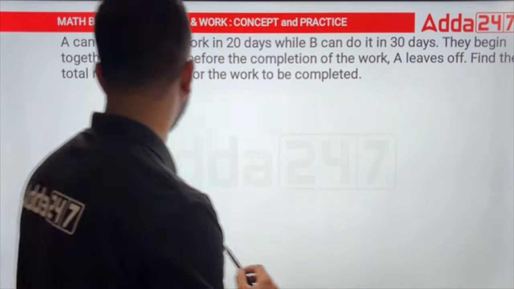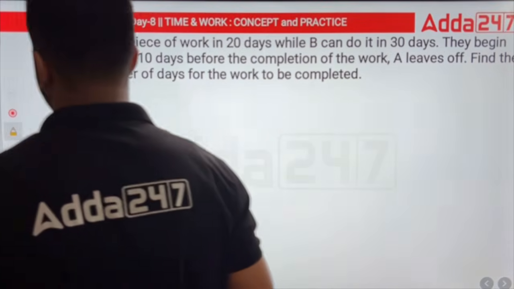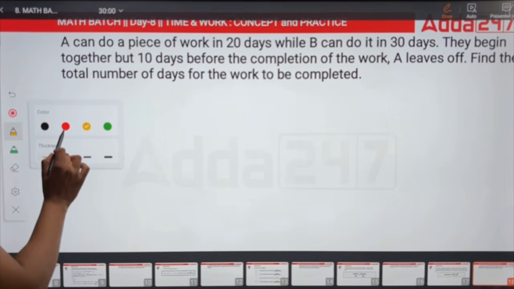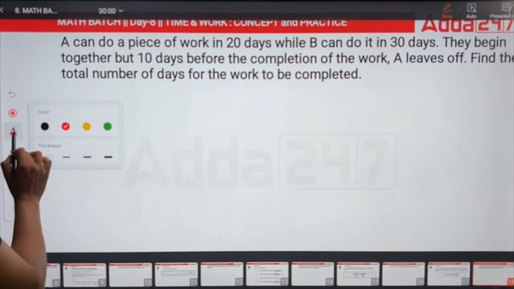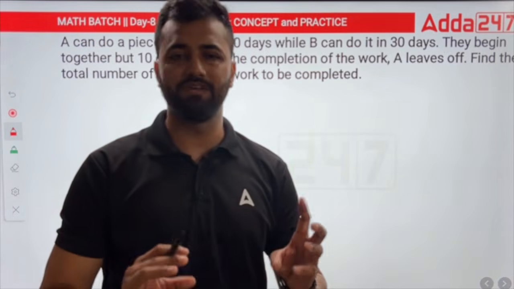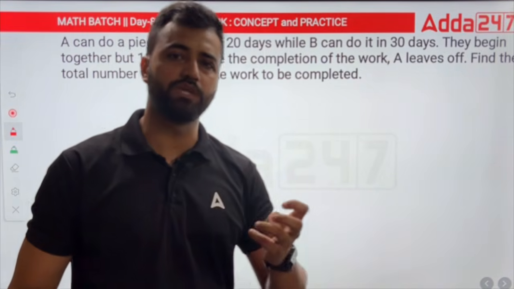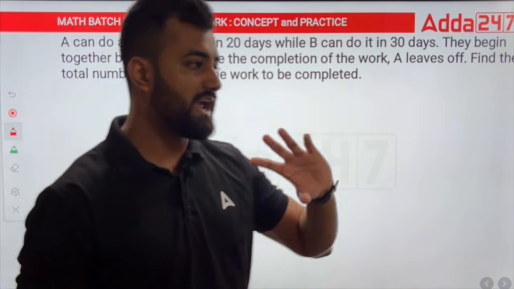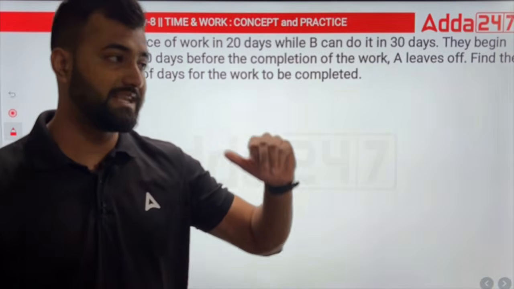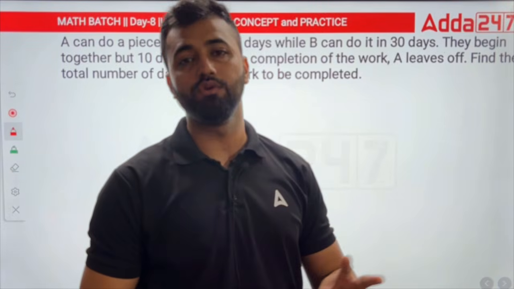See here, my friends, as the name says, note down in your copy, betrayal concept. As the name says, betrayal, that means we are going to betray someone. How do we betray? Suppose you and I started working together, but towards the end of our work, I left, and now you have to work alone.